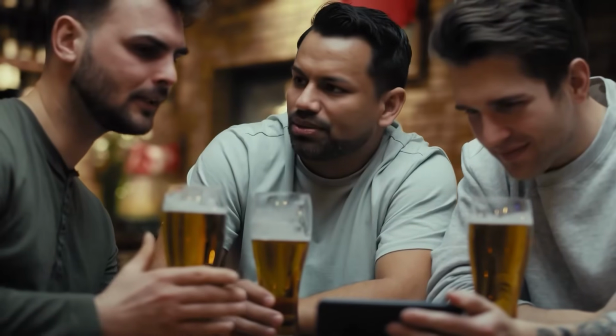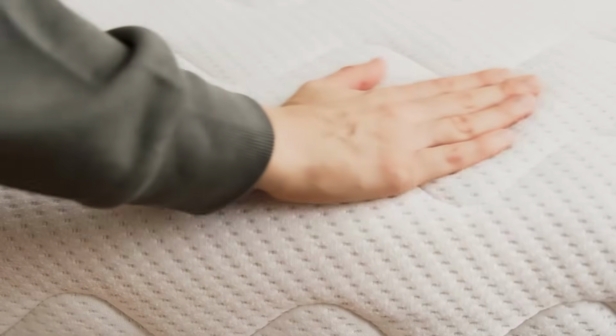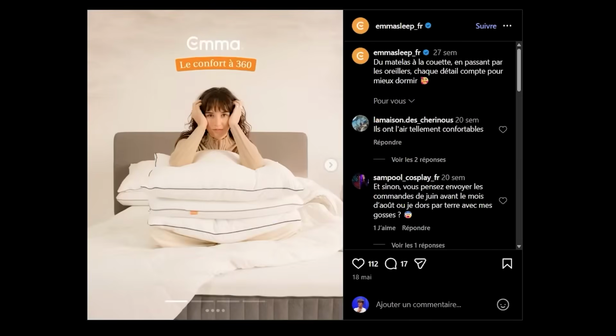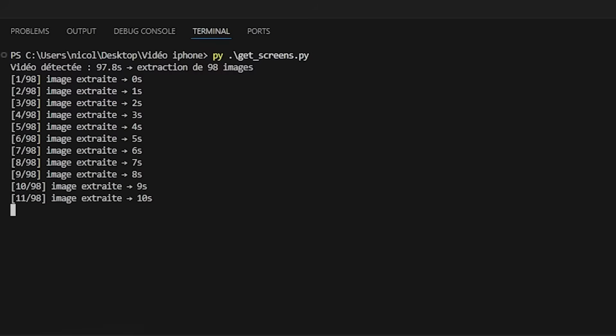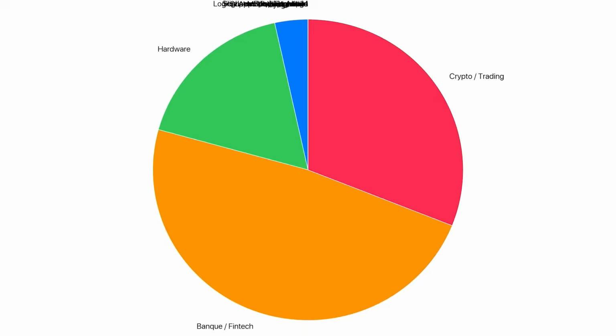You're chatting with a friend about needing a new mattress, and then, over the next few days, ads for mattresses and pillows start appearing everywhere. Is it just a coincidence? To finally put an end to this question, I coded a program that will automatically analyze whether or not there's a correlation between what I say and the ads that show up.